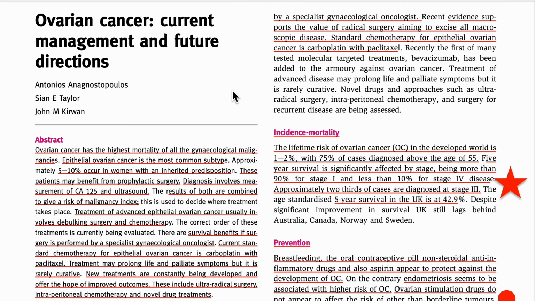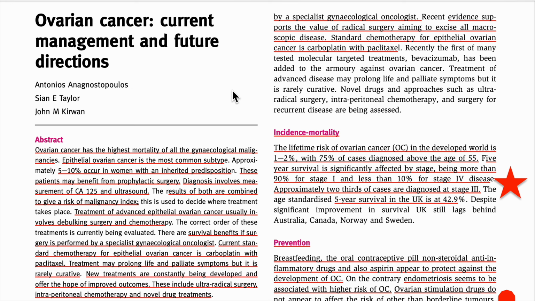Inheritance means genetic predisposition, but new research says even in cervical cancer there is a genetic predisposition. For ovarian cancer, 5 to 10% have an inherited predisposition. This is the second point.